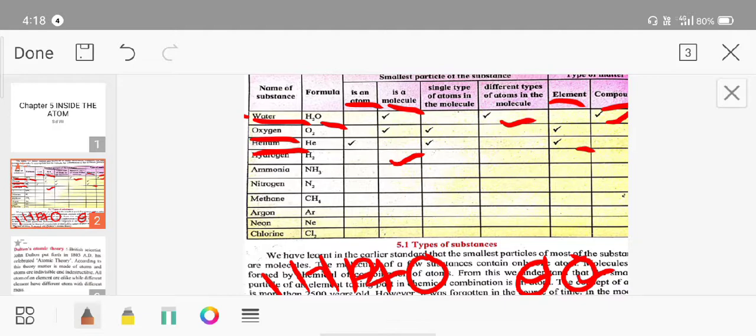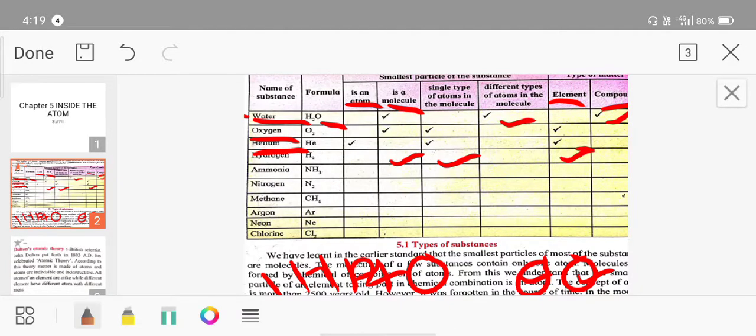Whether a single type of atom is present or different types: H2 means two hydrogen atoms are present, so a single type of atom is present. Whether it is an element or a compound: it is an element because two same types of atoms are present, hydrogen and hydrogen.